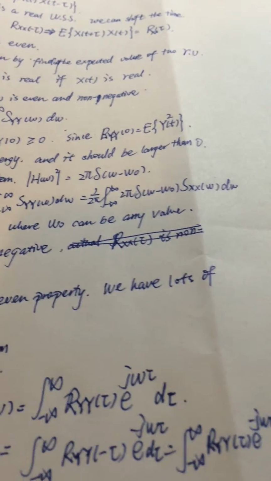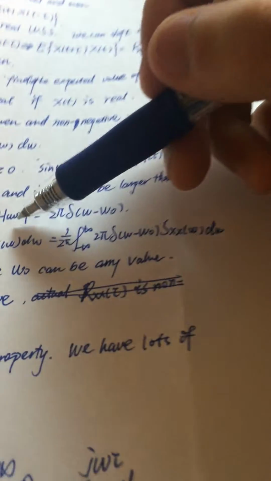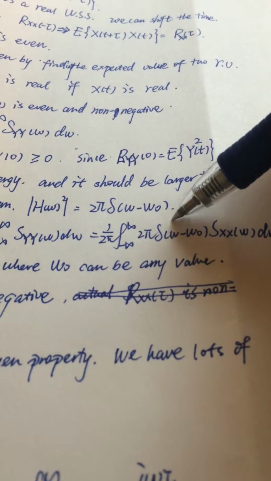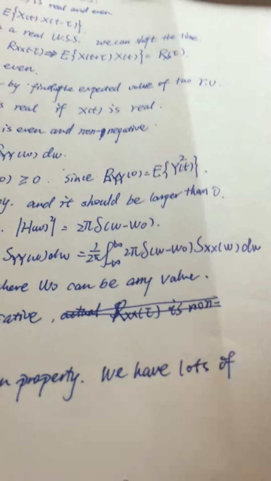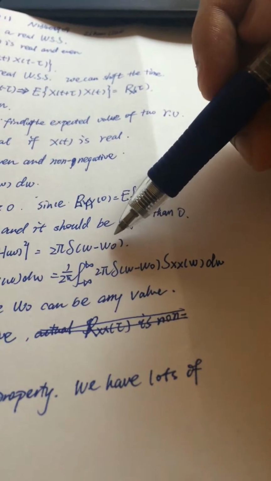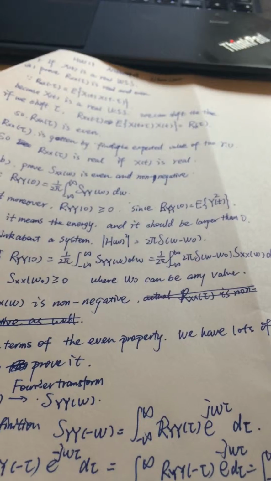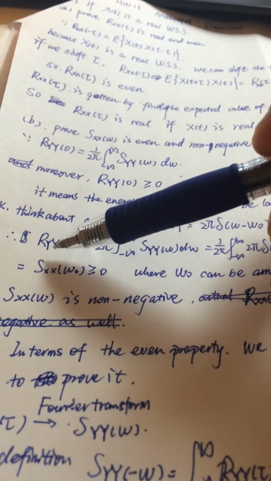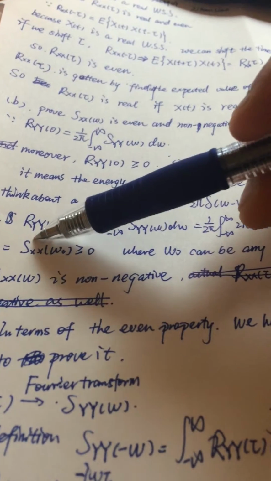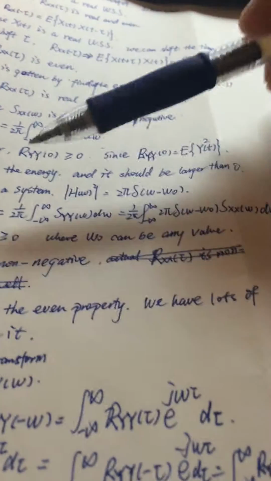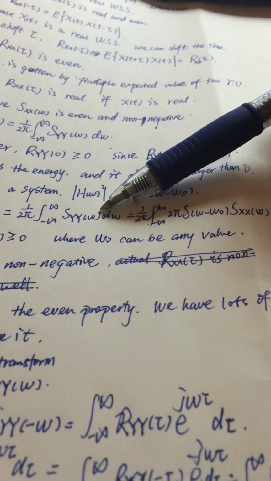Then please think about a system. The system is like this. This is a system. Only when W equals W0, the signal can pass or cannot. So here I write down the autocorrelation function that I used before, which is equal to this, right?